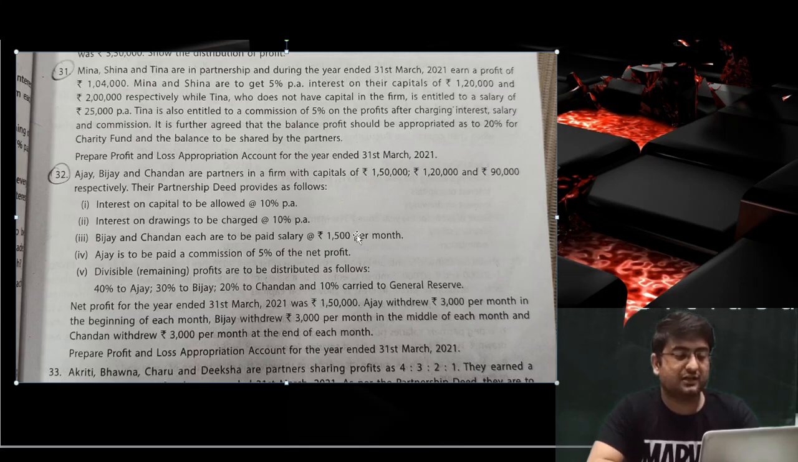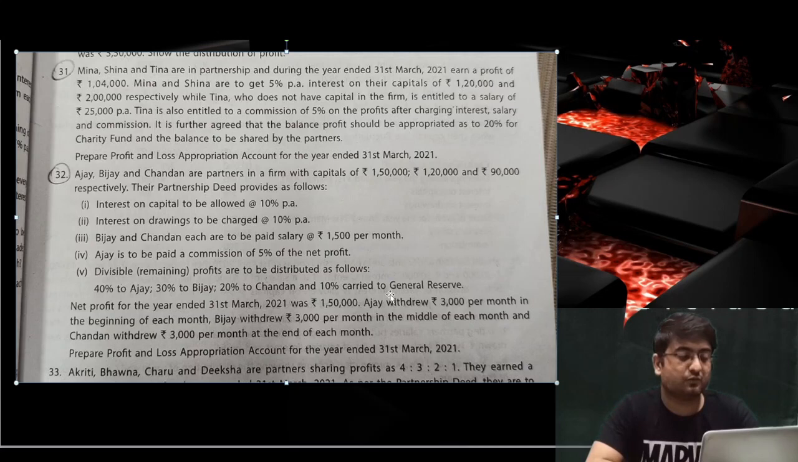Bijay and Chandan each are to be paid a salary of 1,500 per month, so we'll calculate the annual salary first. Ajay is to be paid a commission of 5% on net profit. So whatever net profit is given in the problem, we'll take 5% of that profit and transfer it to the profit and loss appropriation account as the partner's commission to Ajay. Divisible profit, the remaining profit, is to be distributed as follows: 40% to Ajay, 30% to Vijay, 20% to Chandan, and 10% carried to general reserve, whatever is left in the end.